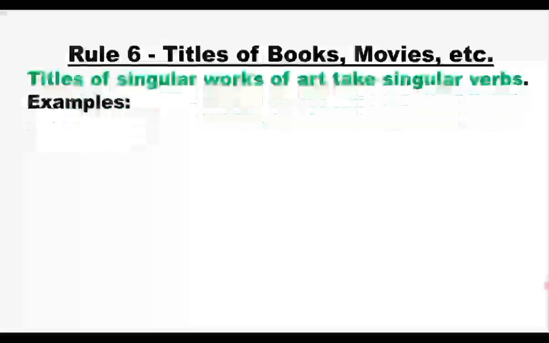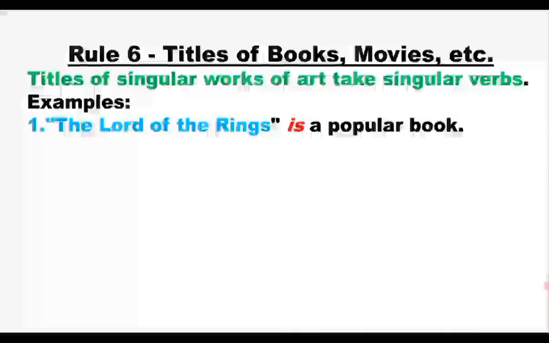If the subjects of the particular sentence are titles of books and movies, what kind of verb shall we use? Titles of singular works of art take singular verbs. Remember, titles of singular works. The Lord of the Rings is a popular book.